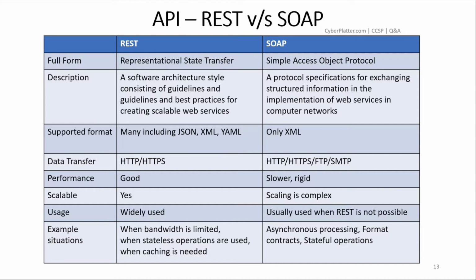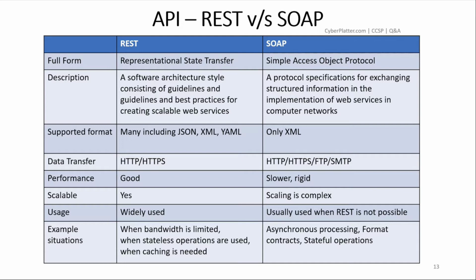SOAP is Simple Object Access Protocol and REST is Representational State Transfer. SOAP and REST are quite different in approach and implementation. The only few similarities are that SOAP and REST both work across HTTP and HTTPS, and both rely on established rules that their users have agreed to follow.